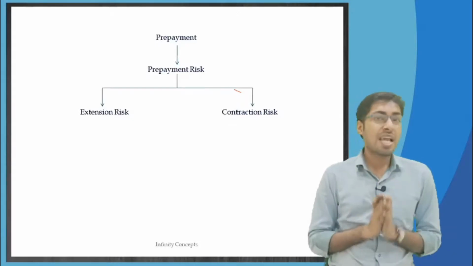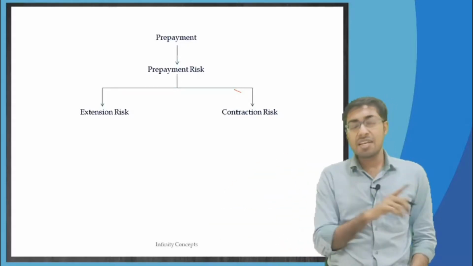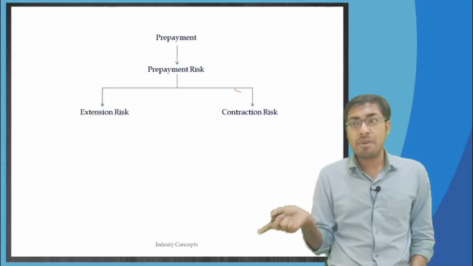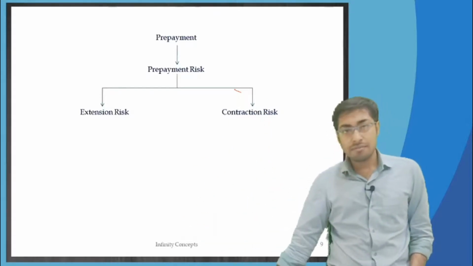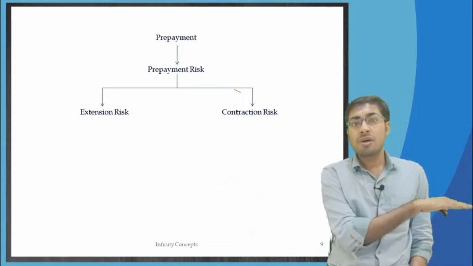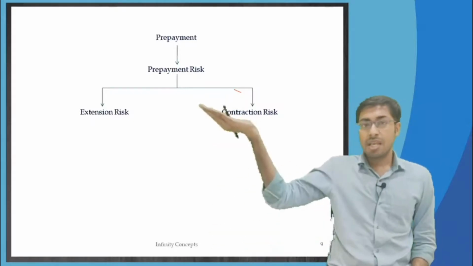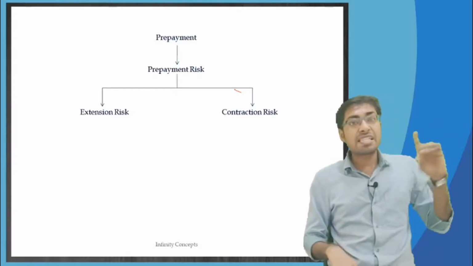Correct? So this is the impact when market interest rates move. Don't directly think whether it will be extension or contraction. First think whether there will be more prepayments or fewer prepayments. If market interest rates have fallen, there will be more prepayments, and more prepayments lead to contraction risk. If market interest rates have risen, there will be fewer prepayments, and therefore there will be extension risk.